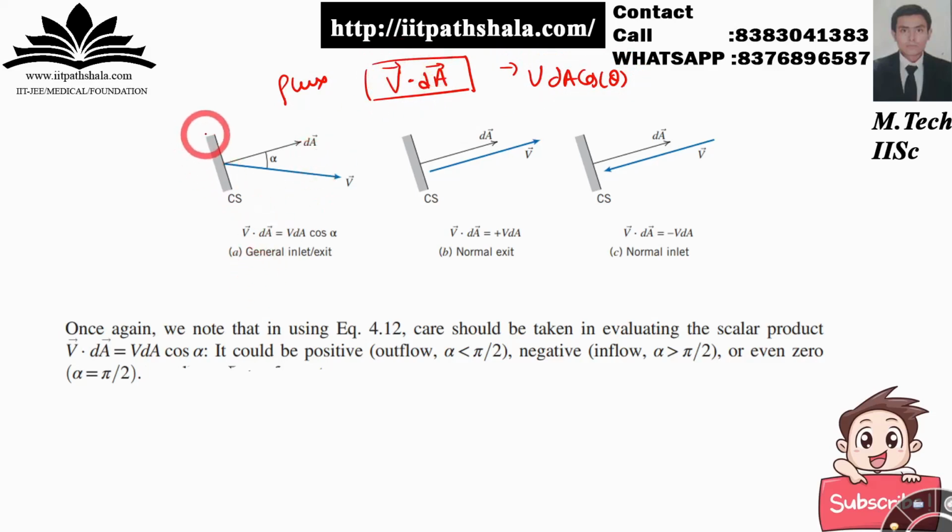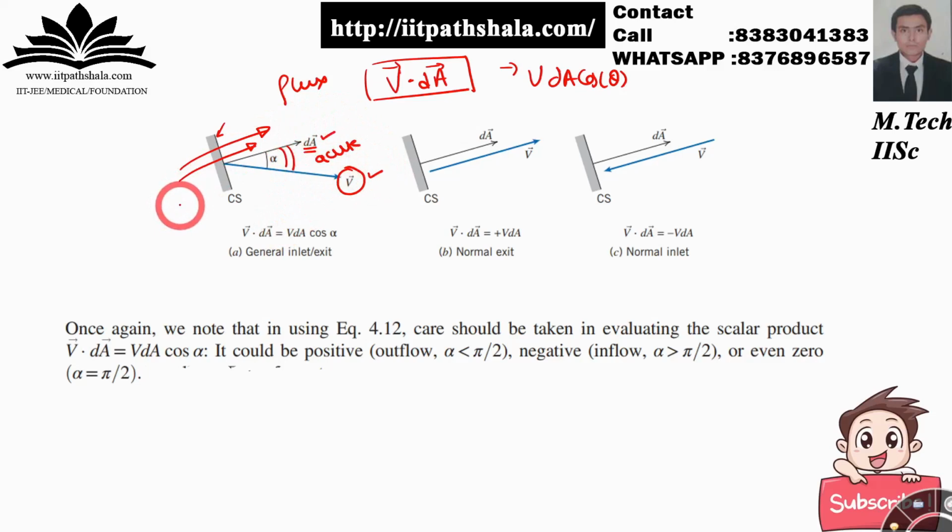Okay, so for example, this is your control surface, and this is your dA vector, that is the contact normal reaction to this control surface. And this is the velocity vector. They are making an angle between them. If your velocity is going outside of the system, if your mass is going outside of the system, if you are having the outflow itself, then as you can see the angle between A and V is an acute angle. It is less than 90 degrees.